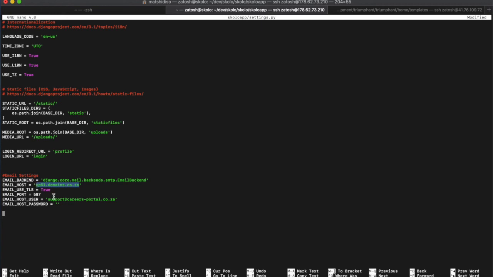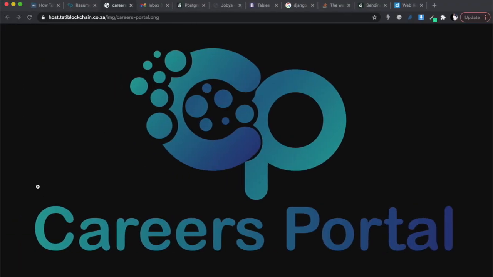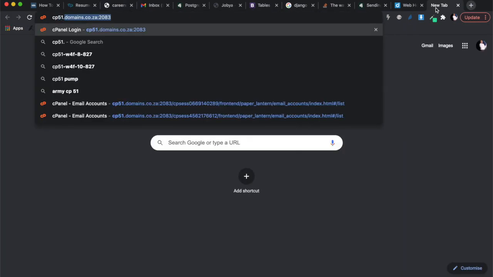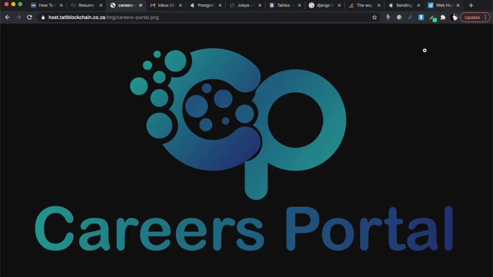So for domains, you need to use CP50. It depends on your domain server, right? So in my case, my domain server is CP51, or else you can also just say mail.careersportal.co.za. But I think it works faster if you use the CP of your cPanel. So depending on how you log into your cPanel. If you look at me, for example, when I log into my cPanel, I will do CP51 dot whatever, right? This is my cPanel login. That's why I use CP51. So you need to check what CP your cPanel is on, or you can just use mail dot your domain.